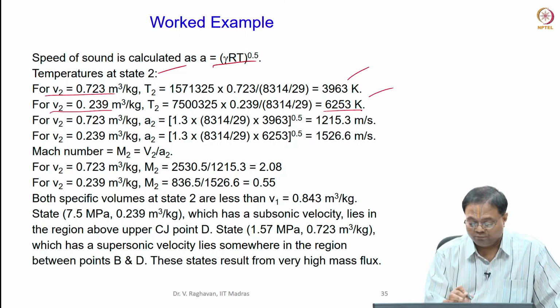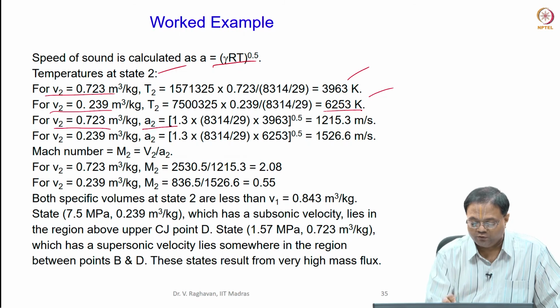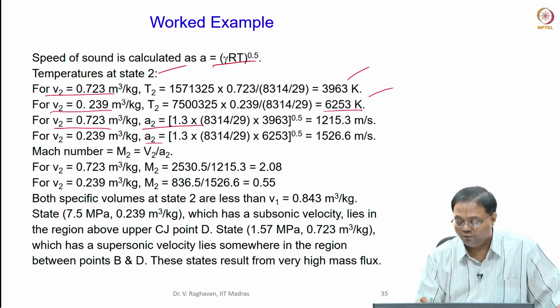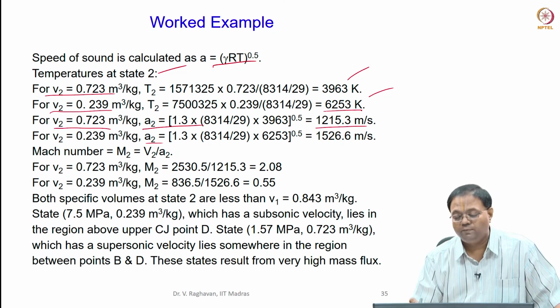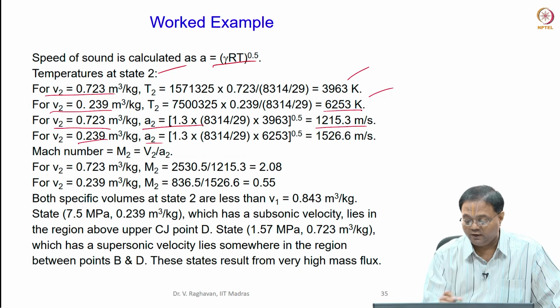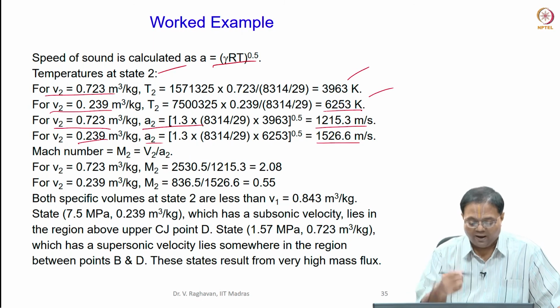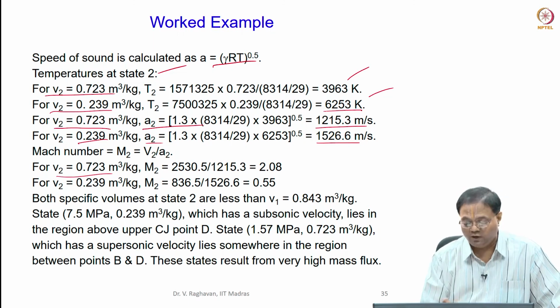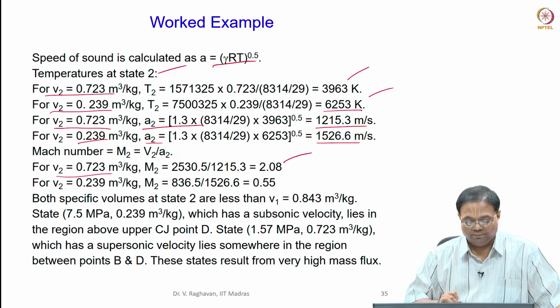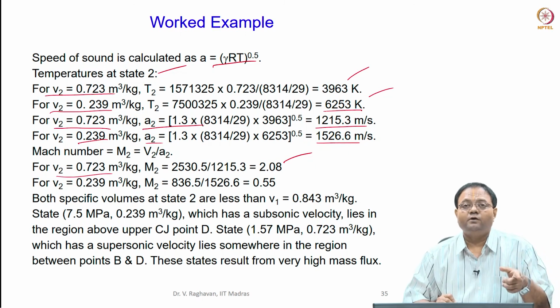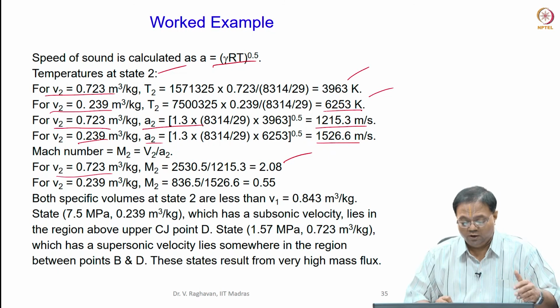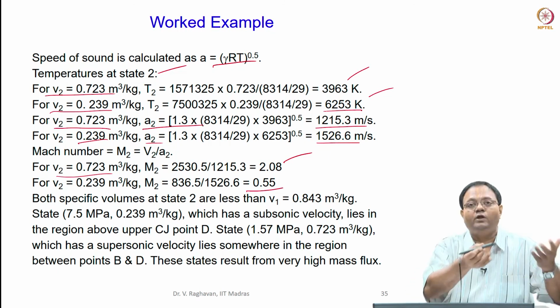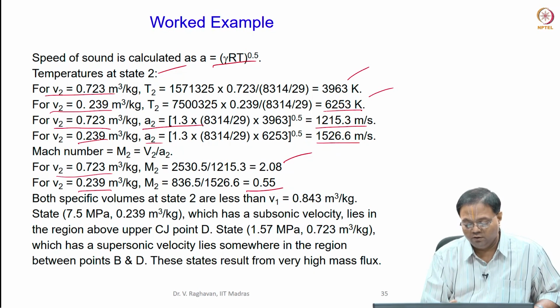So, now from this I can calculate the value of the speed of sound A2: for 0.723 meter cube per kg, it is 1215 meter per second, and for 0.239 it is 1526. So, Mach numbers will be, for the specific volume of 0.723, it is 2.08. That means supersonic. So, that will be in between the B and D value, correct, B and D, that portion, and this is subsonic, that will be above D. For 0.239 it is above D.